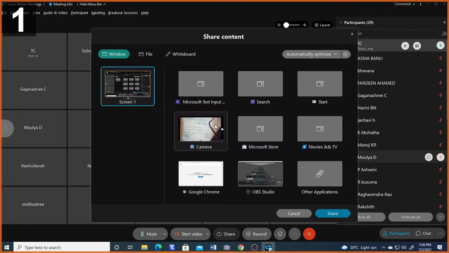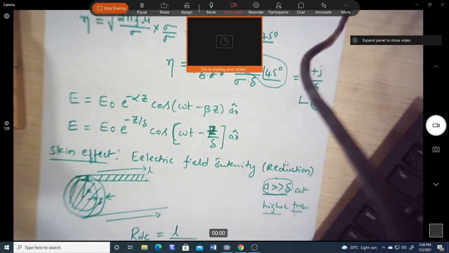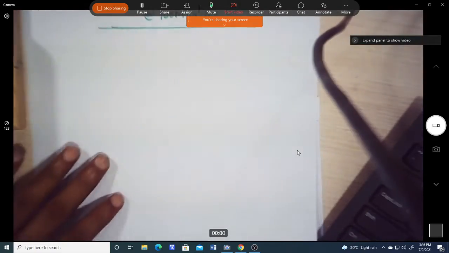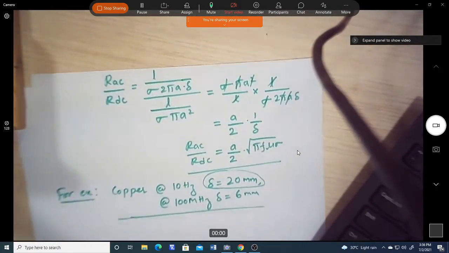Okay, so then we'll do one problem based on this, based on the properties we have studied about plane waves in different media. So take the problem.